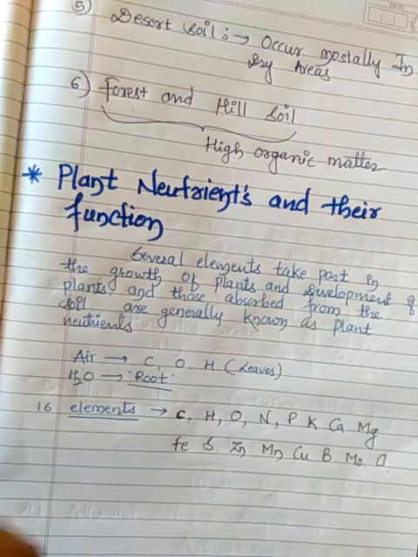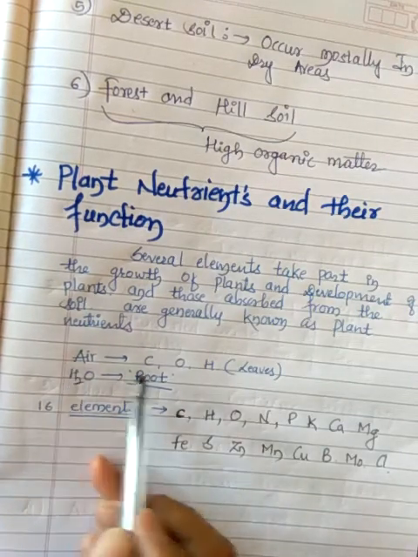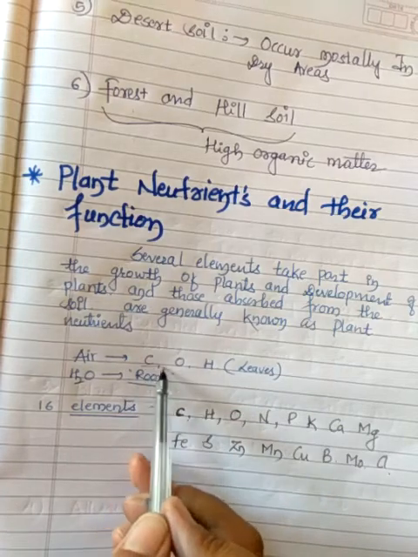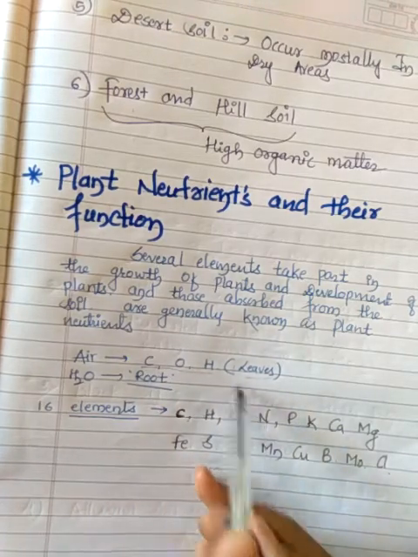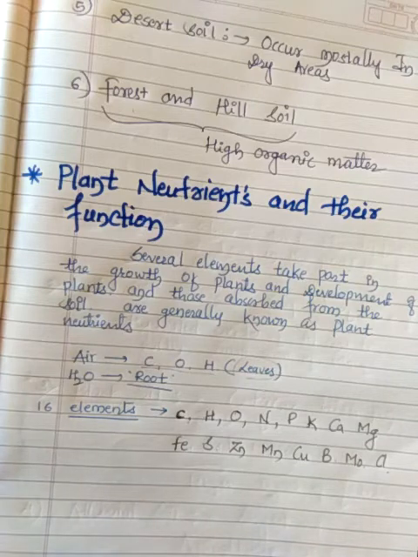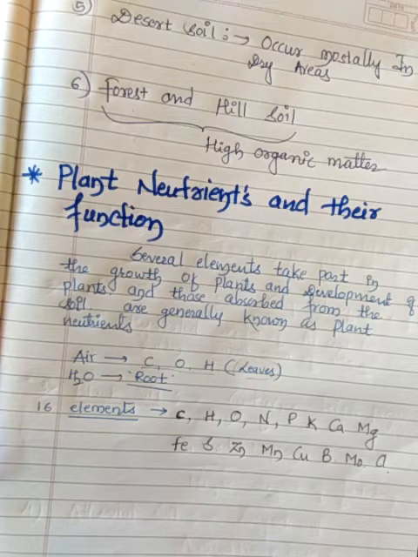What I want to tell you is that some nutrients can be absorbed from the air, such as carbon, oxygen, and hydrogen, and these can be absorbed by leaves itself, by processes like guttation, diffusion, or maybe photosynthesis. Next, water can be absorbed by roots itself, isn't it? We already know some processes regarding it. Besides all this, the plant requires elements essential for its growth and development, and there are mainly 16 elements identified. So which are those?